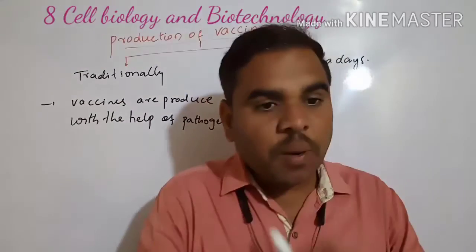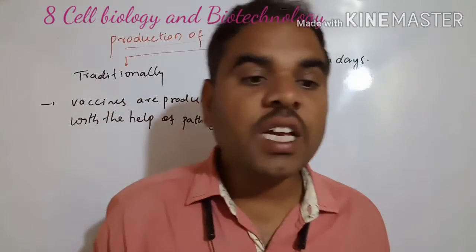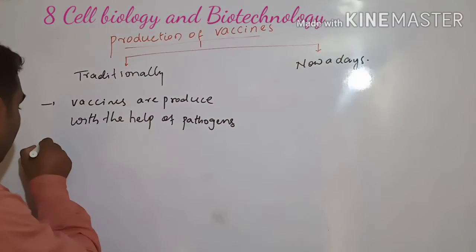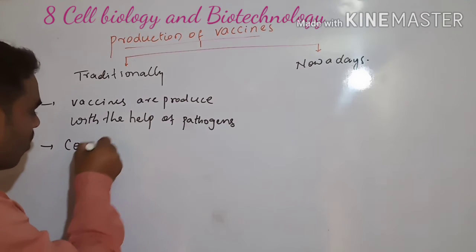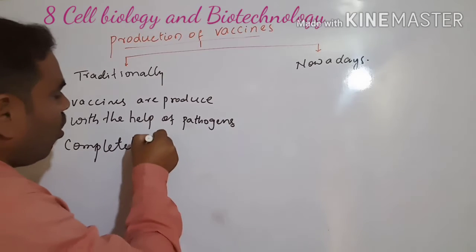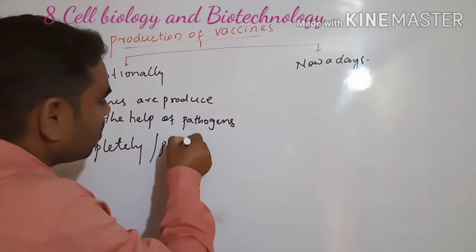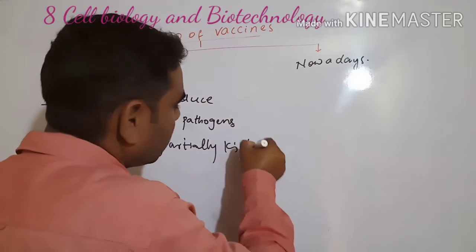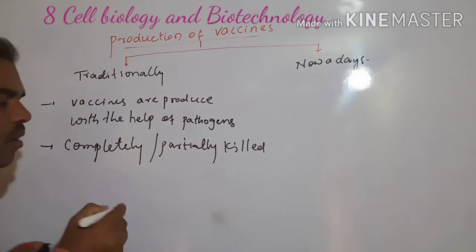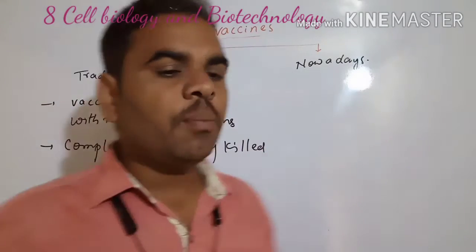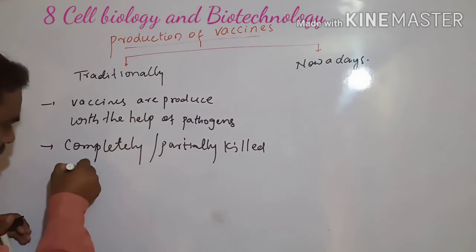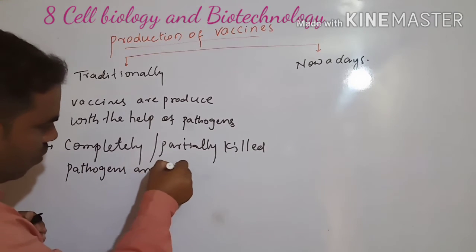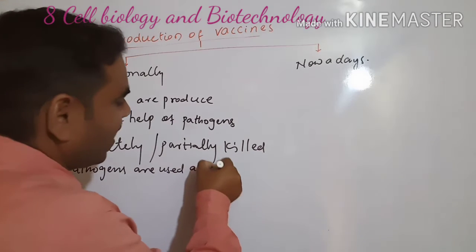Next, completely or partially killed pathogens are used as vaccines.